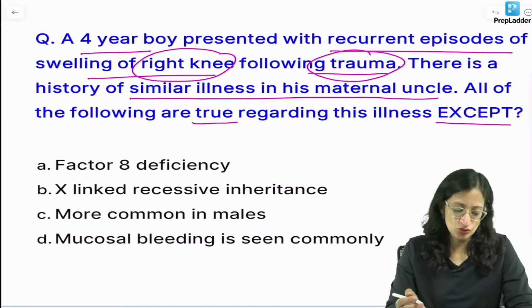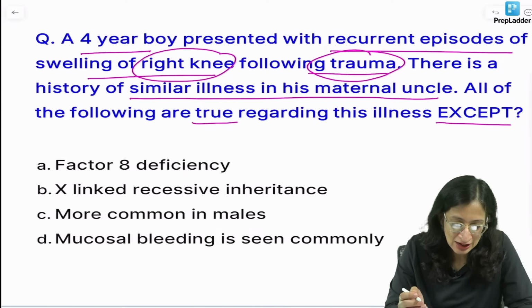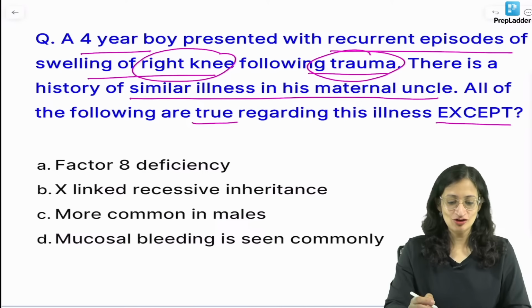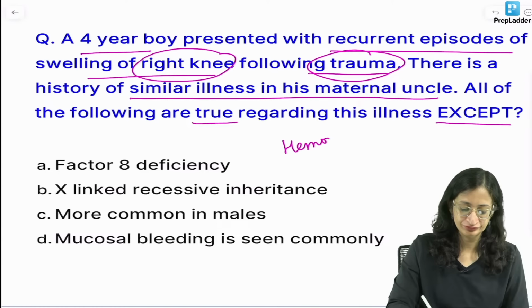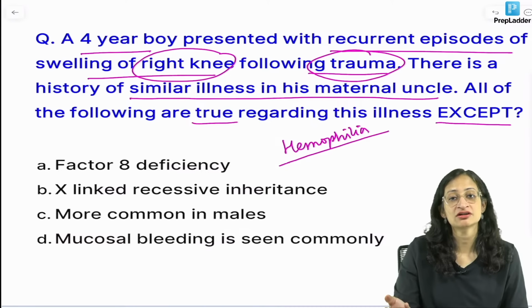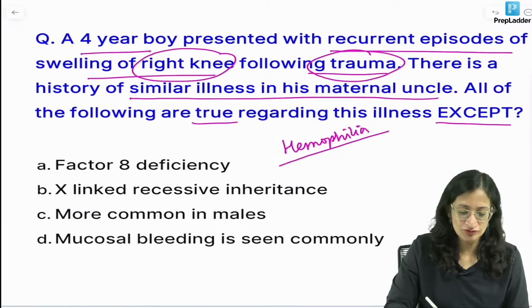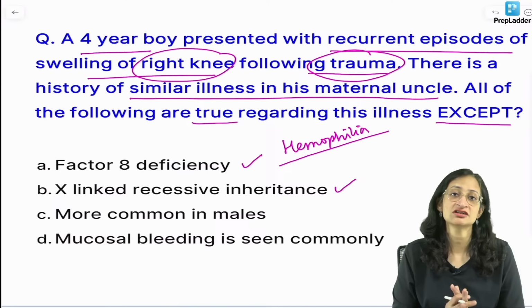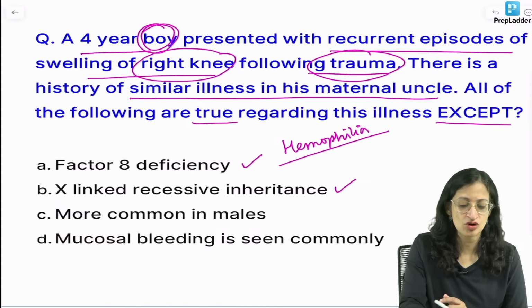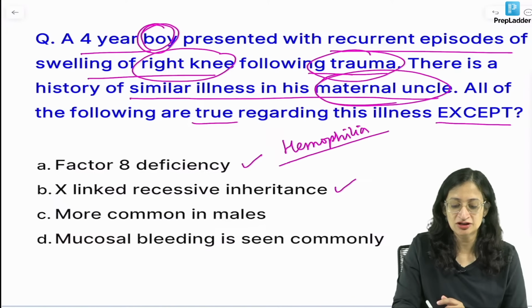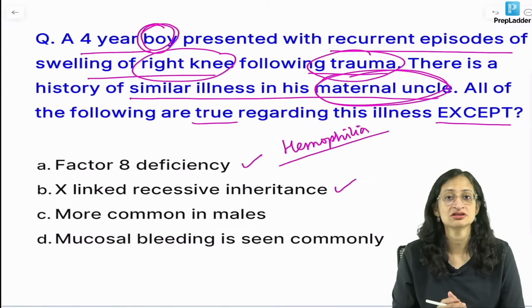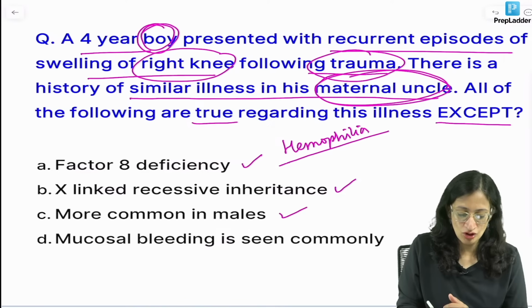Yes, we are thinking of hemophilia here, of course. The classical hemophilia or hemophilia A is factor VIII deficiency. The question is asking all of the following are true regarding this illness except. Factor VIII deficiency is true. X-linked recessive inheritance is true, and that is the reason that it is seen in the boy, and there is a history of maternal uncle being affected. That is what typically happens in a disease with X-linked recessive inheritance. Males are more commonly affected.